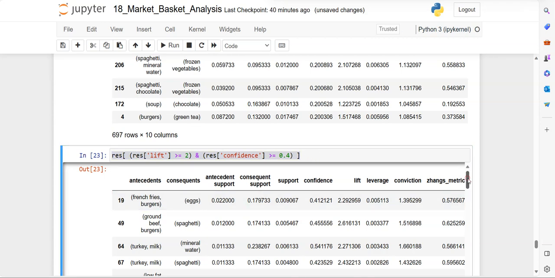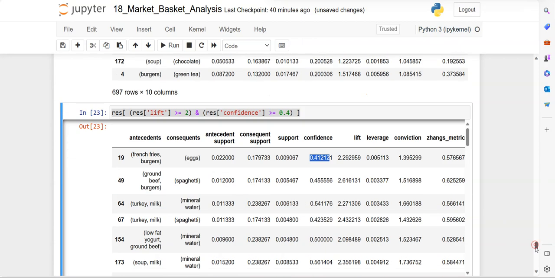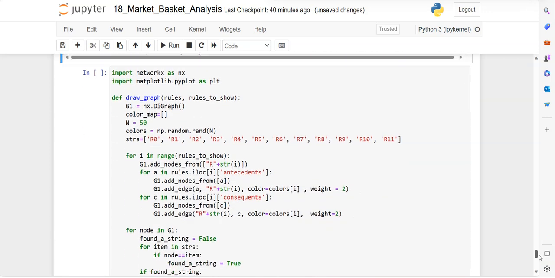We got the rules. For example, rule number 19: you can see the lift value is greater than 2 and the confidence value is greater than 0.4. So these are the rules. You can specify the conditions and then see the rules with their metrics. And then how to display the result, how to display the FP tree, the frequent pattern tree.